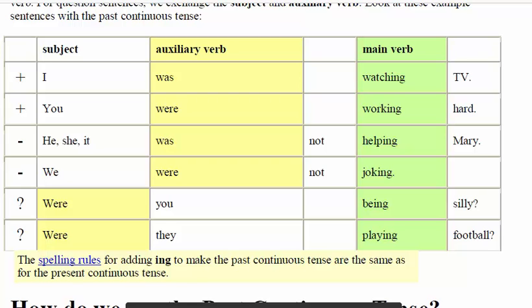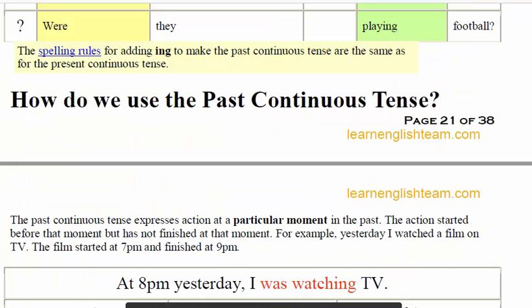Yes, the spelling rules for adding "ing" to make the past continuous tense are the same as the present continuous. Remember, in the previous classes, I discussed how we add "ing" to most words. For example, I write some examples on the board. You remember, student, something like "writing," how we drop the "e" along with adding the "ing." So these are the examples. The spelling rules I discussed in the present continuous tense are the same as the spelling rules for the past continuous tense.